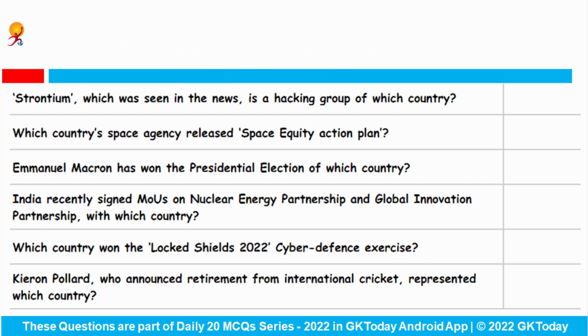Let's see some of the important international current affairs. Strontium, which was seen in the news recently, is a hacking group of which country? So Microsoft has recently announced that it had disrupted the cyber attacks from a Russian nation state hacking group called Strontium. This hacking group targeted Ukrainian firms, media companies, government bodies and think tanks in the US and the European Union. Apart from Microsoft, security firms, government agencies and researchers have been watching the attack group, which has been operational for over 1.5 decades. So this is a hacking group of the country Russia.